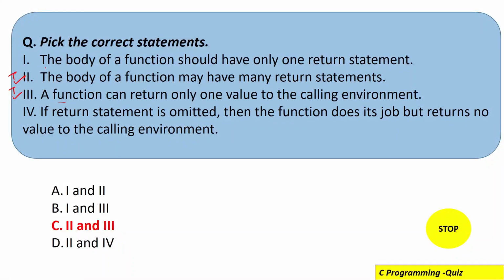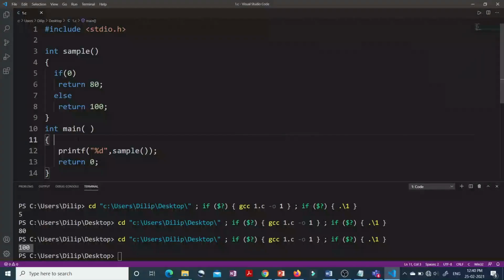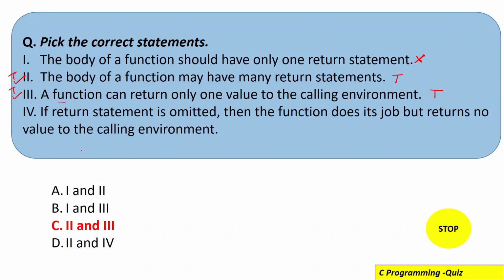So the first statement says the body of a function should have only one return statement. This is false. We can have more than one return statement. Second, the body of a function may have many return statements. This is true. Now the third says a function can return only one value to the calling environment. This is also true. Here the sample function is actually returning only one value at a time to the main function. The main function here is the calling function for sample. So that's why the third statement is also true. Only one value will be returned at a time.